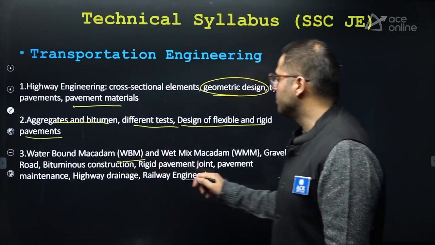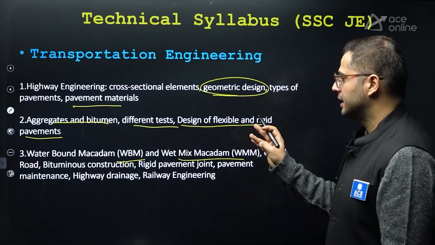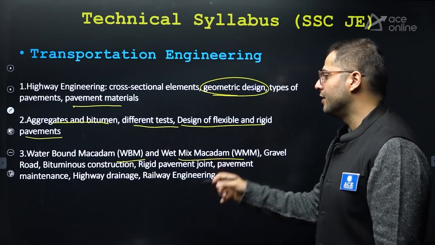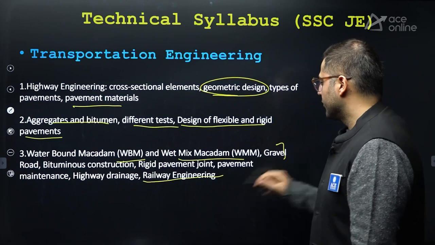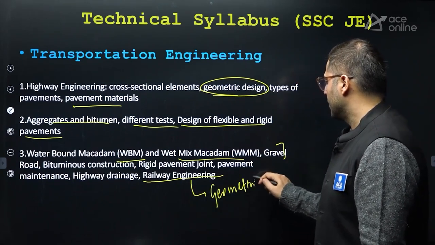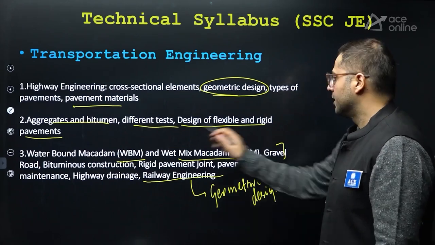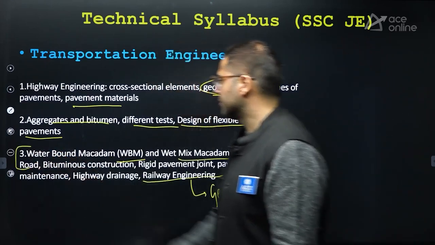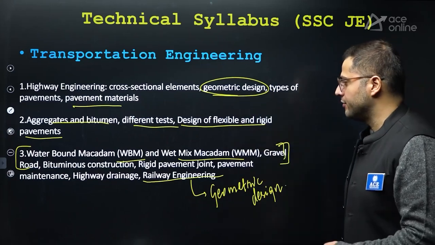And after that, water bound macadam roads, wet mix macadam roads, gravel road, bituminous construction, rigid pavement joints, pavement maintenance, highway drainage, railway engineering. See, again in railway, not much questions have been asked, but again from geometric design of railways, questions are asked, right? So you can see here also not much questions have been asked. Try to focus on the topics which I have underlined first.